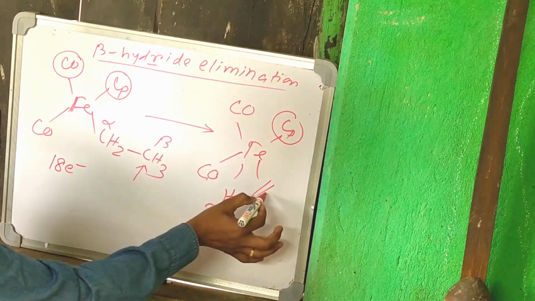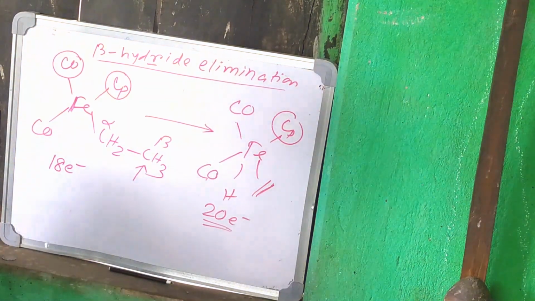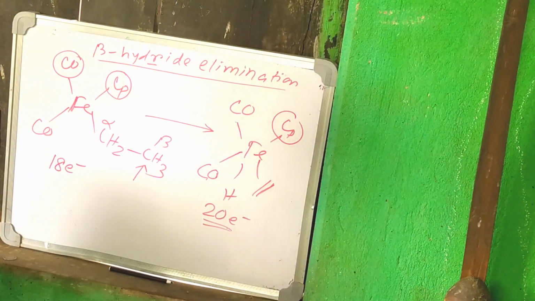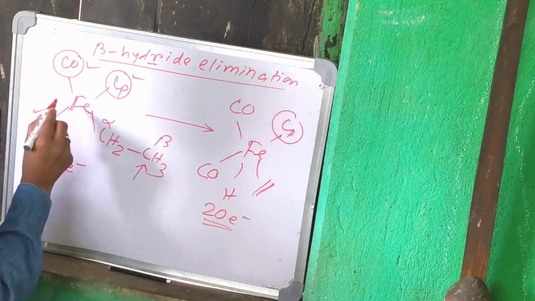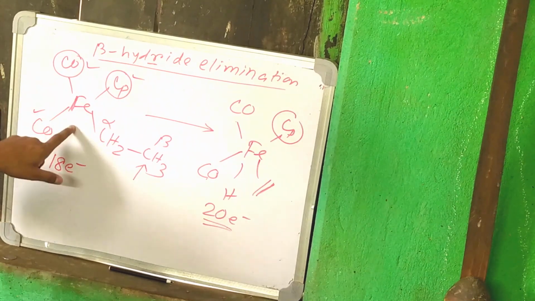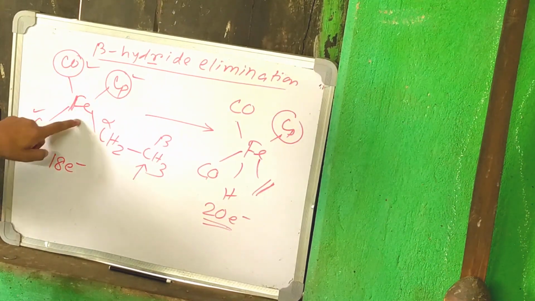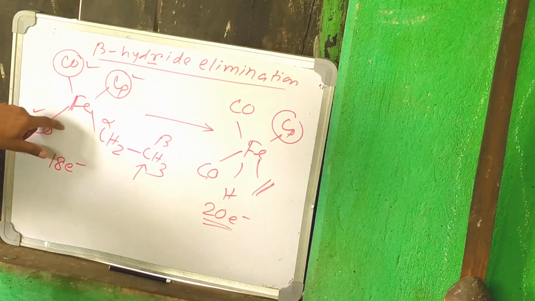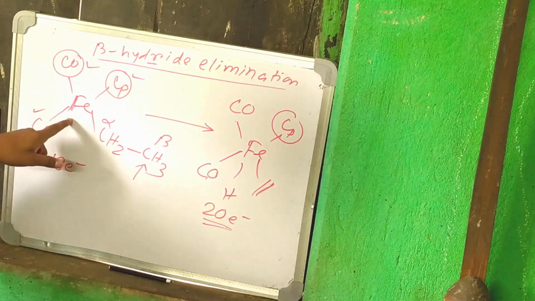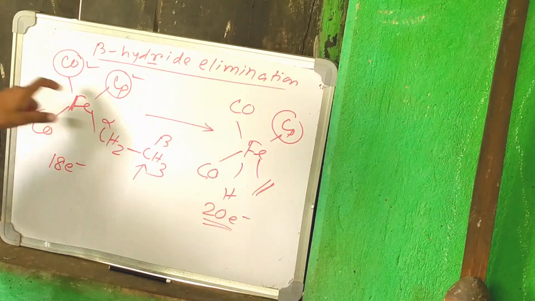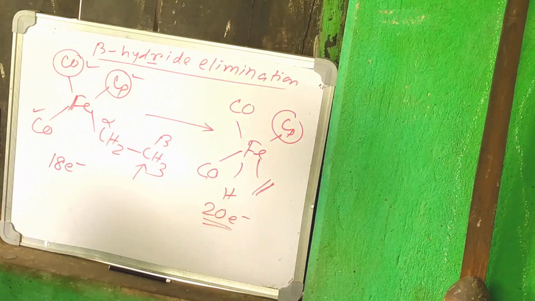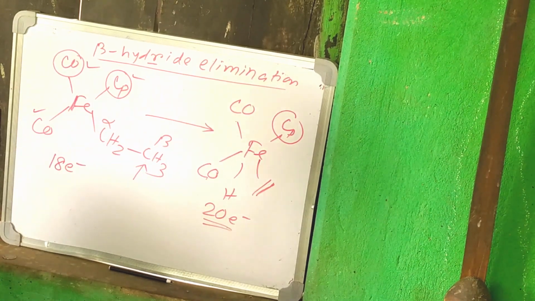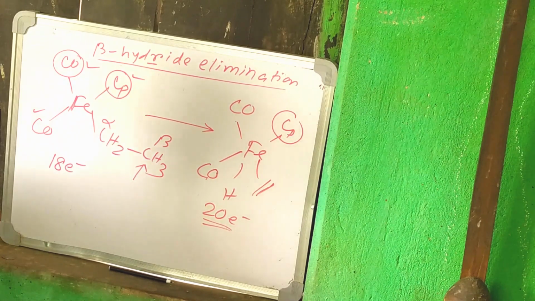After that, the molecule can undergo the beta hydride elimination. Since the ligands are firmly bound, means tightly bound to the metal atom, because this is pi back bonding, the ligands are firmly bound. So this molecule does not undergo the dissociation of this type of ligand. So this molecule will not undergo the beta hydride elimination due to lack of a vacant site on the metal atom.